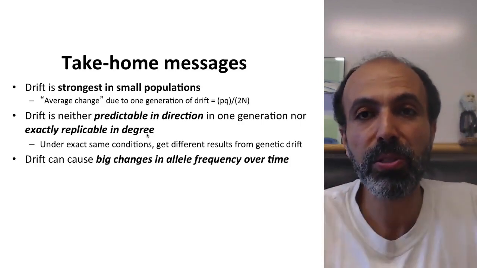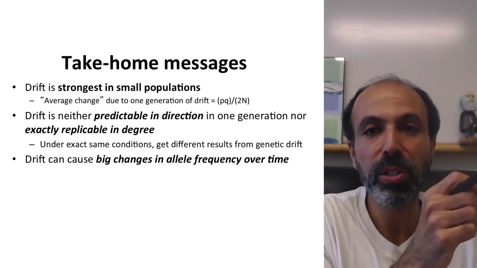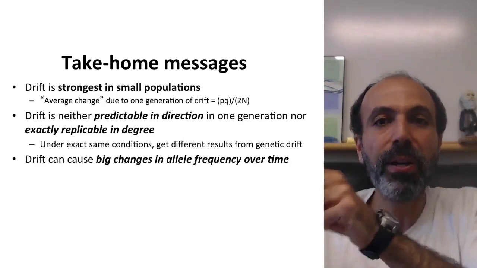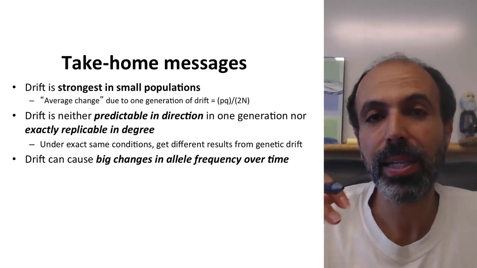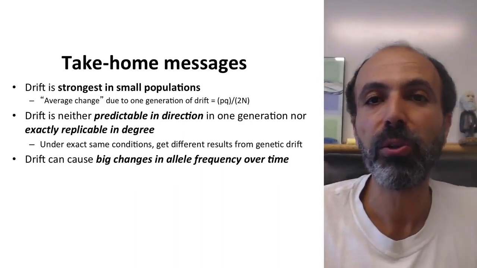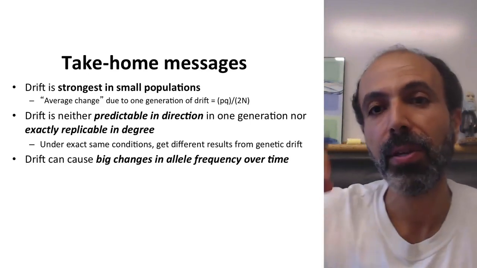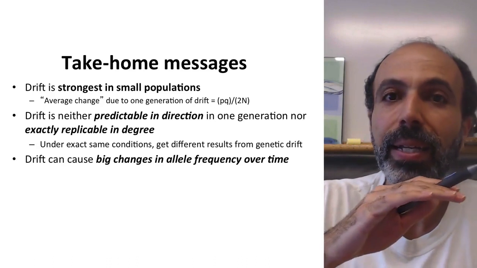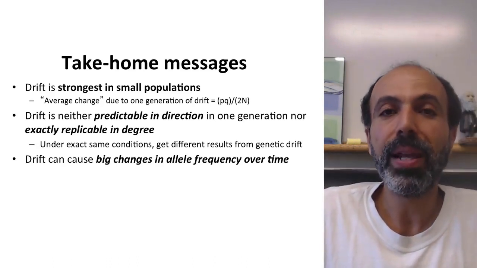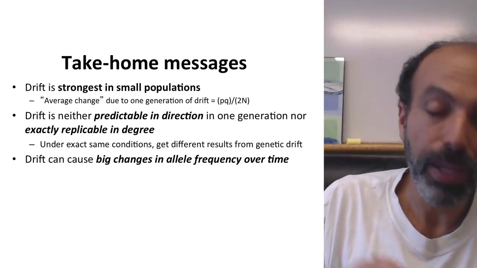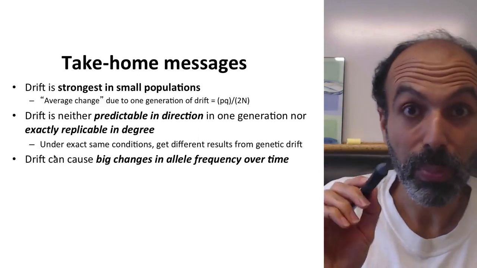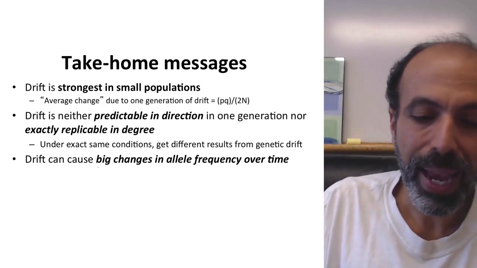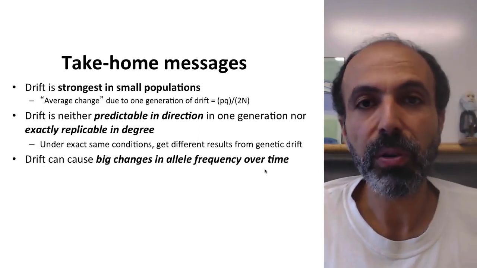That you saw with all those different populations, even when we started it over and did it again, they didn't all follow the exact same track. They all had the same, on average, change in allele frequency, but since some went up, some went down, some had a little bit more than average, some had a little bit less than average at times, it's not exactly replicable in degree, and it's not predictable in direction in one generation. Very important addendum there. And finally, drift can cause big changes in allele frequency over time. We'll pick up on this in the next video.